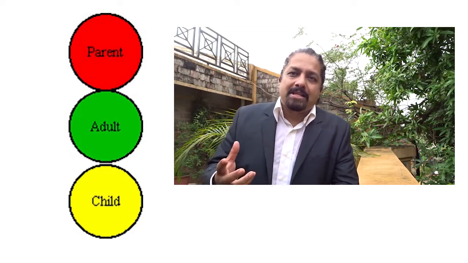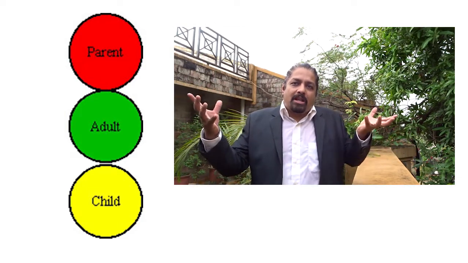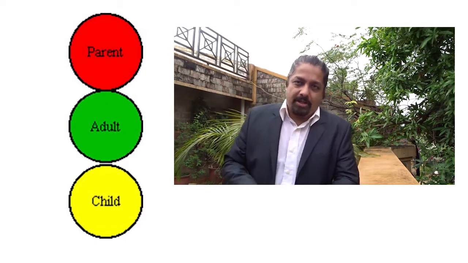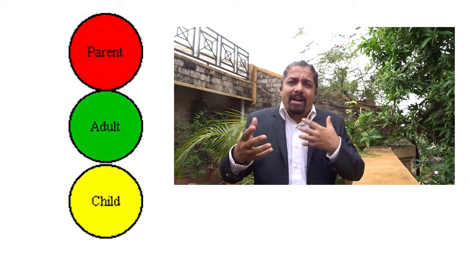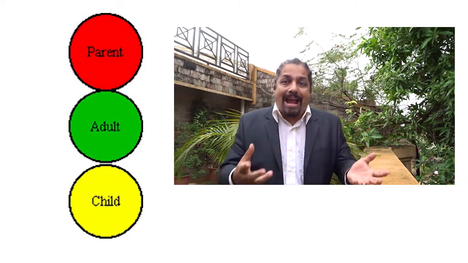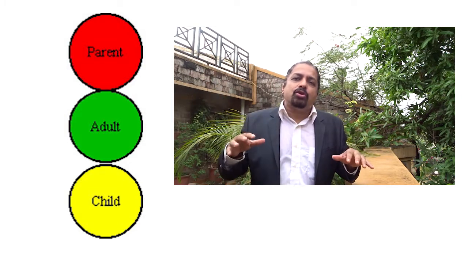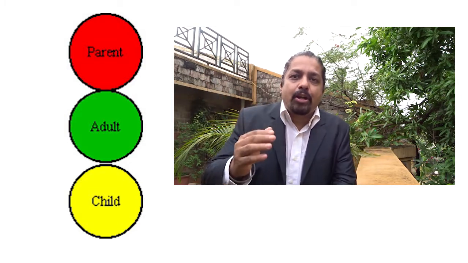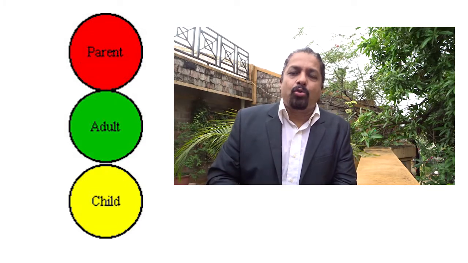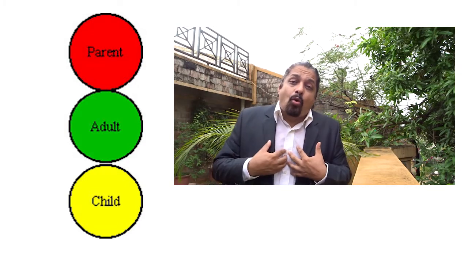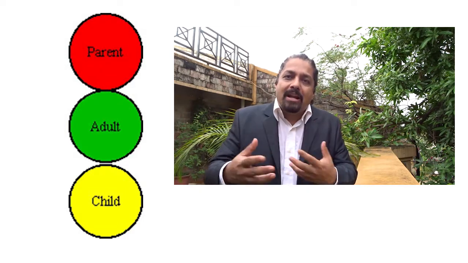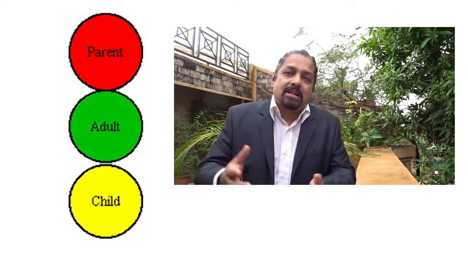So an individual's personality has 3 dimensions known as the child ego state, the adult ego state, and the parent ego state. And when you are interacting with people, the person may respond and react to you from different ego states at different times. Our ability to recognize these personalities in the other individual, and to recognize our own personality, from where we are operating, will help you build relationships better and assert better.